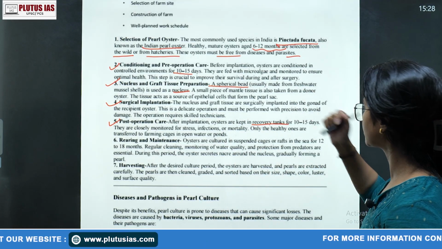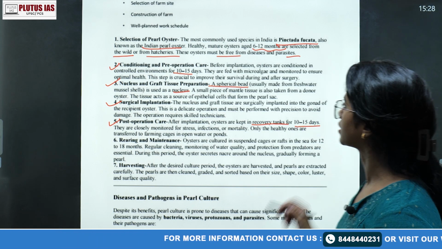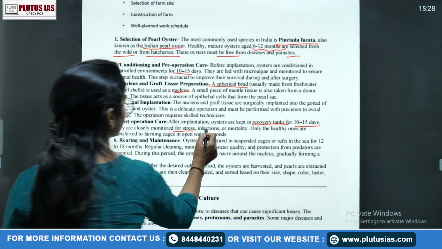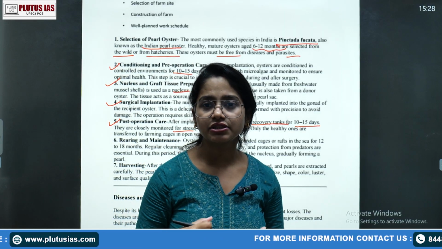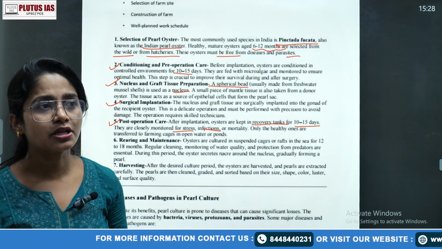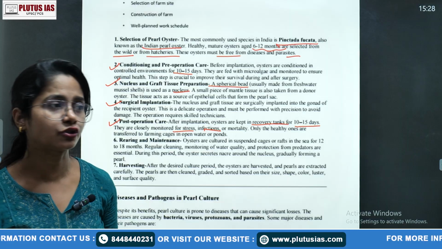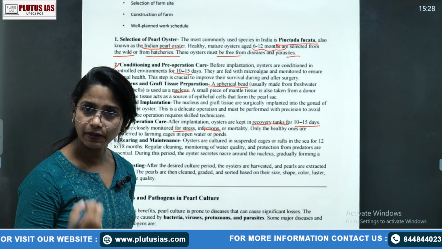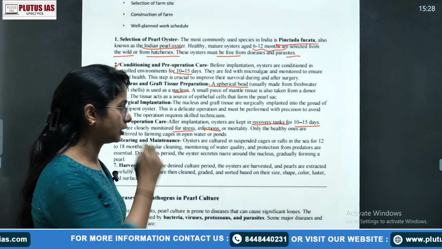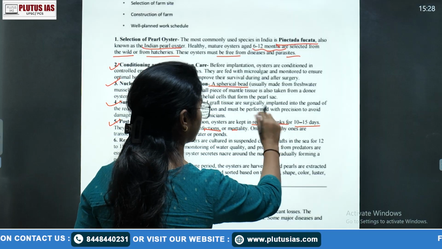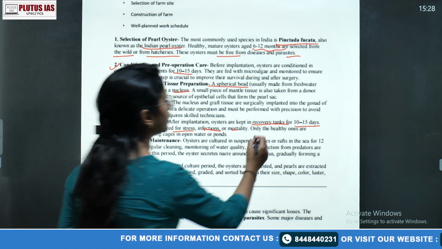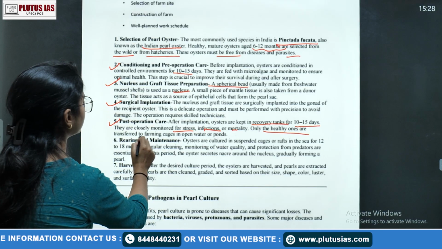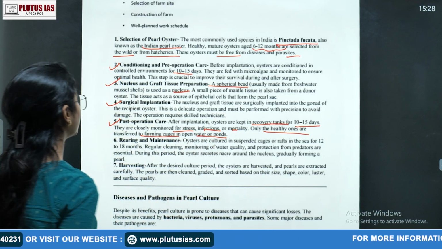And of course it is an important phase for 10 to 15 days. The oysters are closely monitored for stress and infection. We check that when we implant the graft, it is not causing a negative impact, right? That should not be bad for the pinctada or the culturing of the pearl. Okay, so that is your recovery tank after inserting the graft. Only the healthy ones are transferred to farming cages, in open water and ponds.